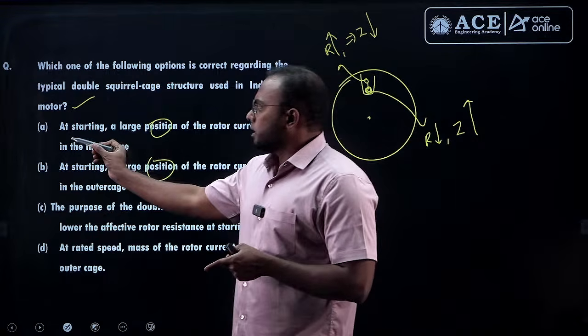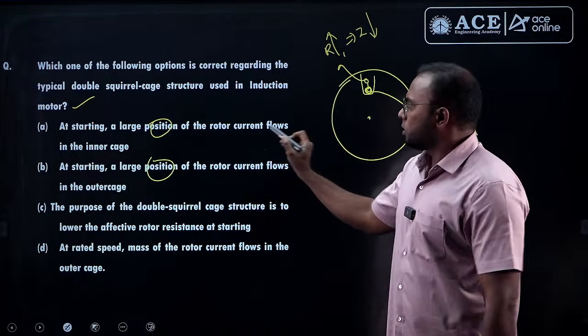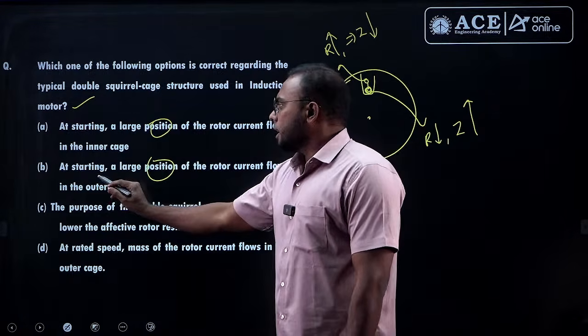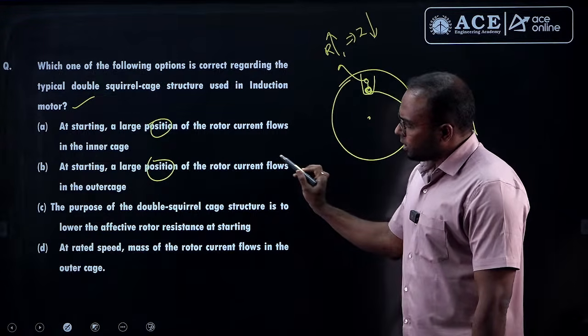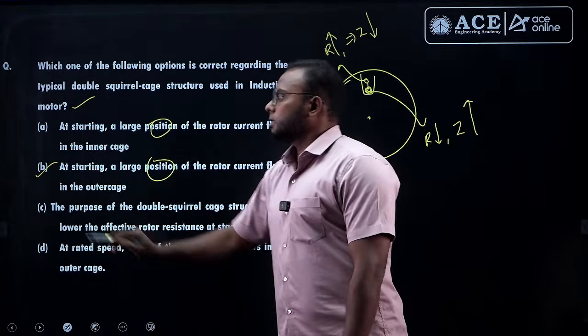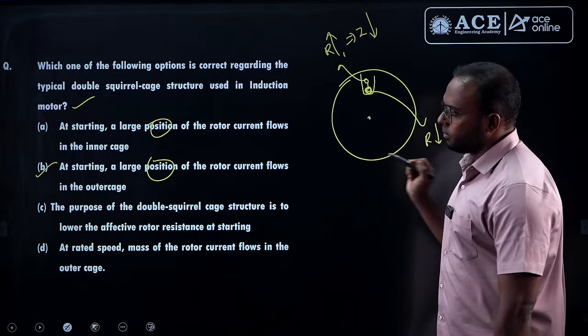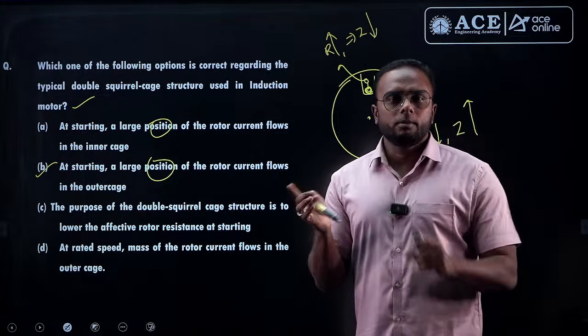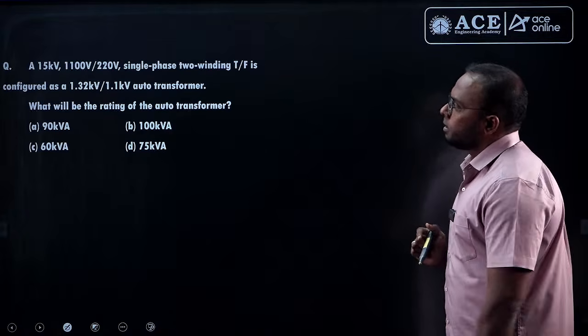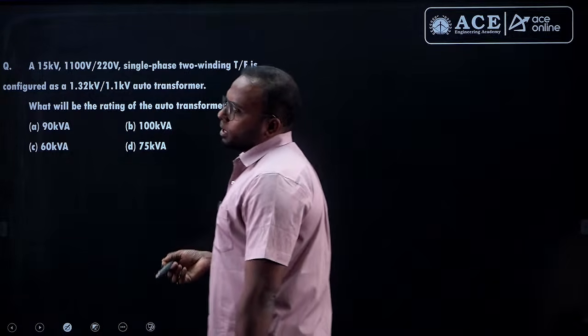That's why at the time of starting, a large portion of the rotor current flows in the outer cage. So the answer here is outer cage, starting event. Okay, in running condition current will be in the inner cage. Next, this is from auto transformer.